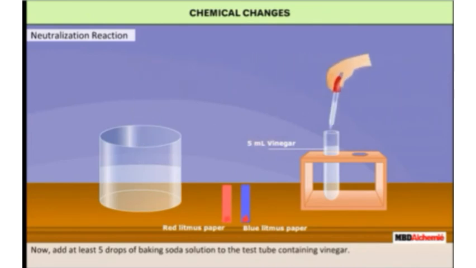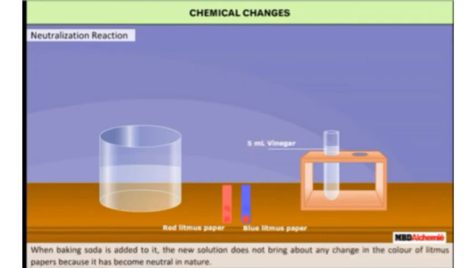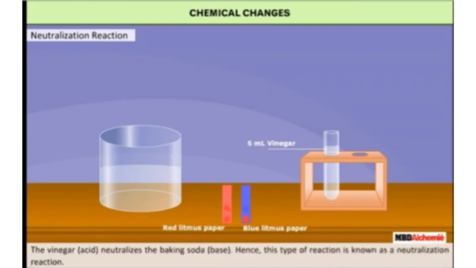Bubbles are seen to have formed due to the evolution of carbon dioxide. The mixture is stirred till only bubbles are left. Again, test the solution with red and blue litmus paper strips. Students, since vinegar is acidic, it turns blue litmus red. So students, when baking soda is added to it, the new solution does not bring about any change in the color of litmus paper. Why? Because it has become neutral in nature. The vinegar acid neutralizes the baking soda base. Hence, this type of reaction is known as a neutralization reaction.